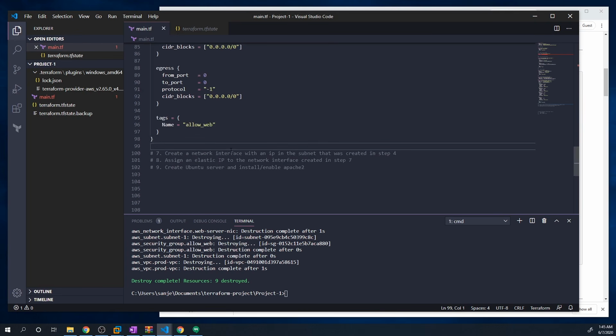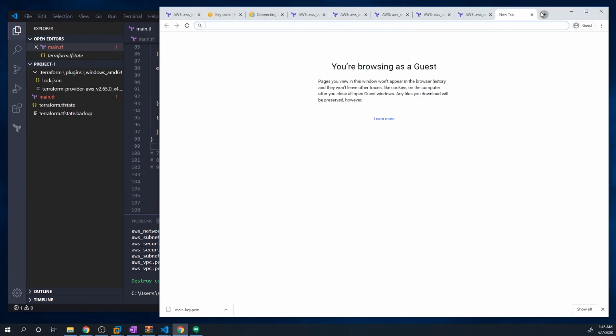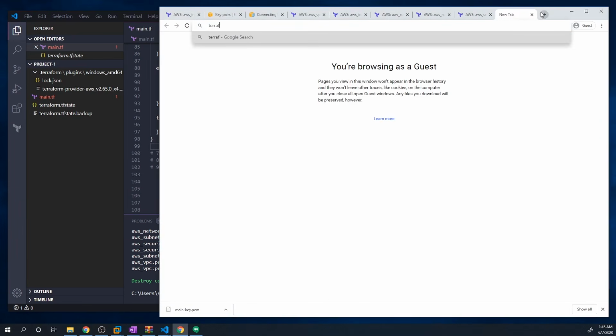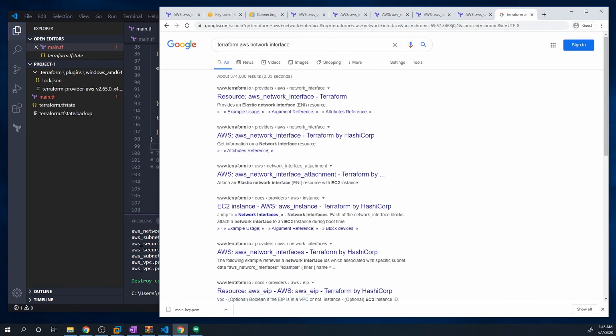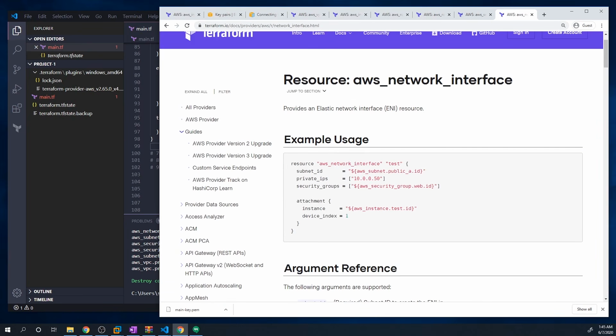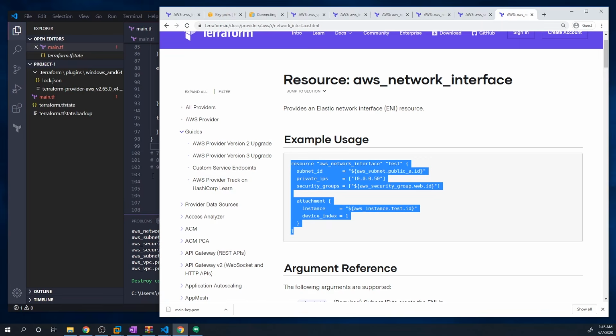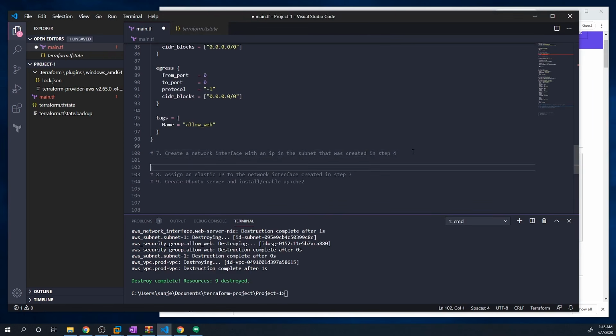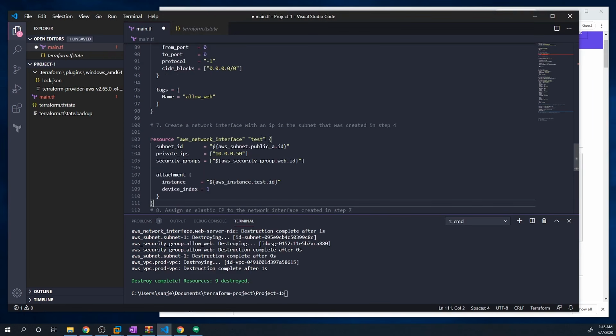All right. Now we want to create a network interface. So let's go to the documentation for that. So Terraform AWS network interface. And so I'm going to copy this. We're going to change the name.